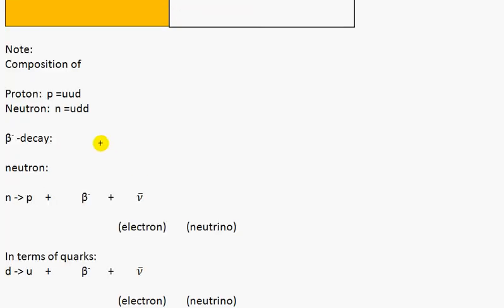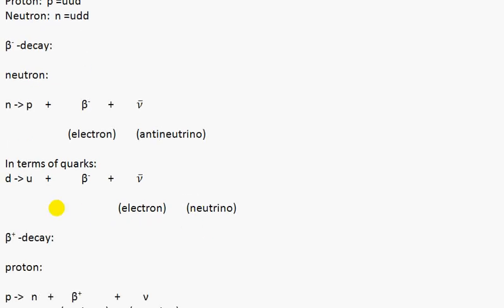Now composition. So proton consists of 3 quarks, so baryon number 1. Neutron consists of 3 quarks, baryon number 1. During beta minus decay, neutron turns into proton emitting electron and antineutrino. Why antineutrino? Because electron is a particle, lepton number 1, so we need an antiparticle with lepton number -1. And here the same.